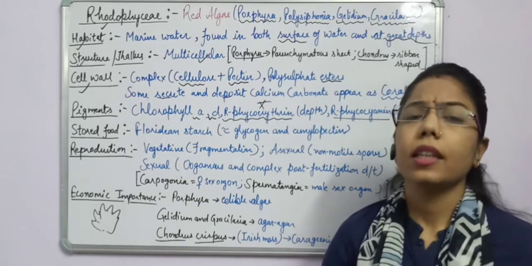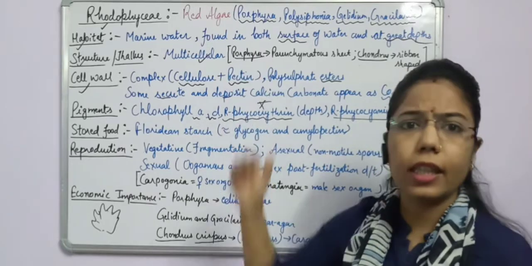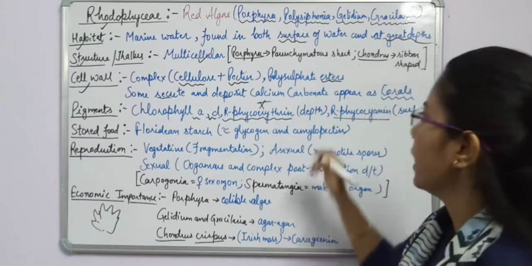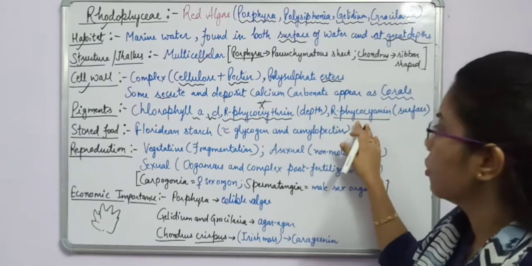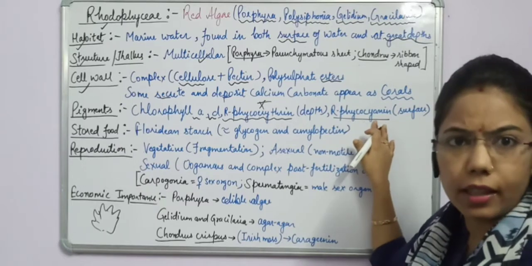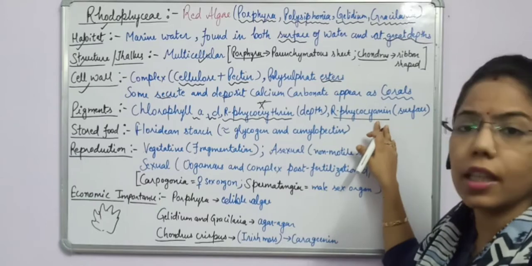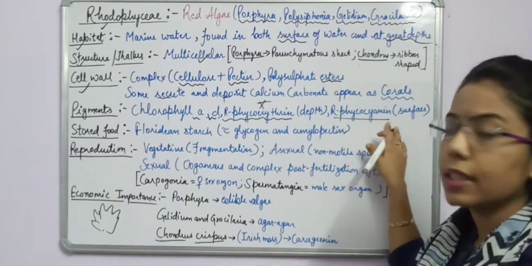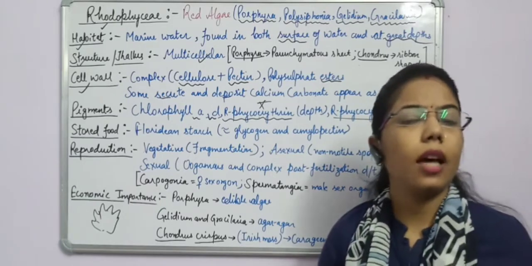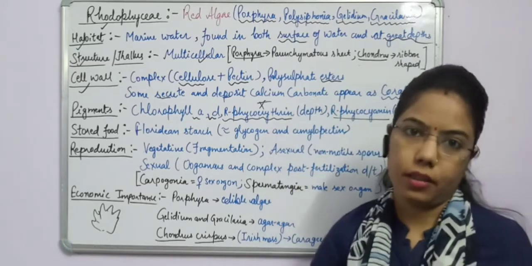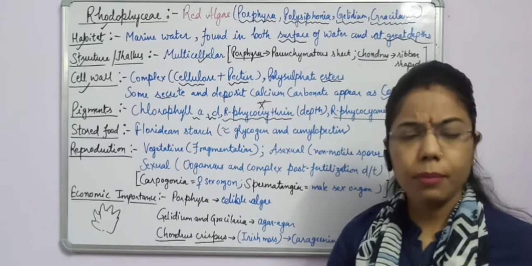If you see the red algae which are present on the surface of the ocean, the color is due to R-phycocyanin. Whichever red algae you see on the surface, it is due to R-phycocyanin, and due to this R-phycocyanin, the color of the red algae is blue. Okay, so the color can change.